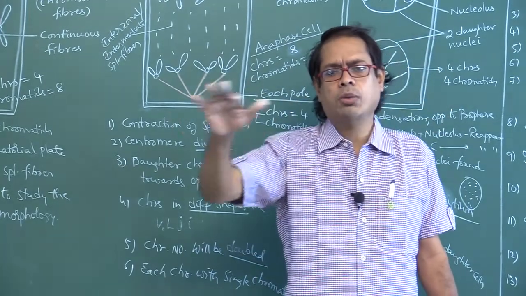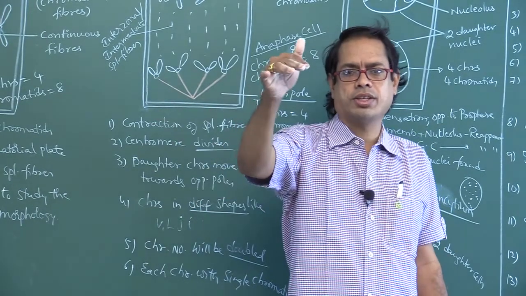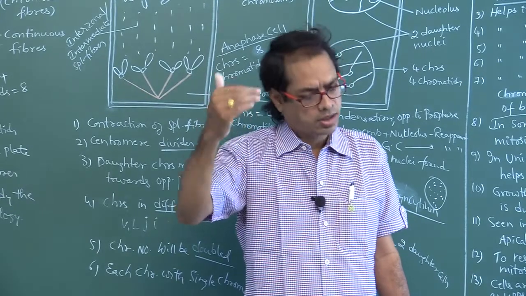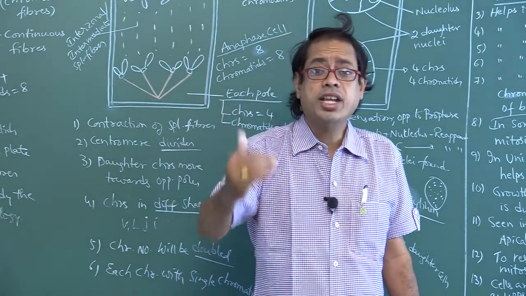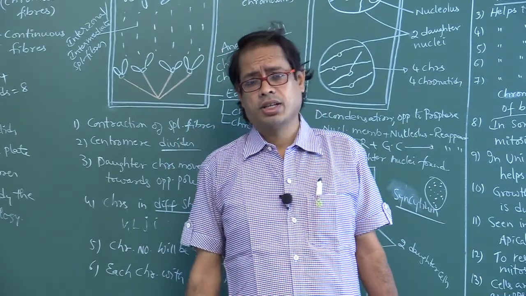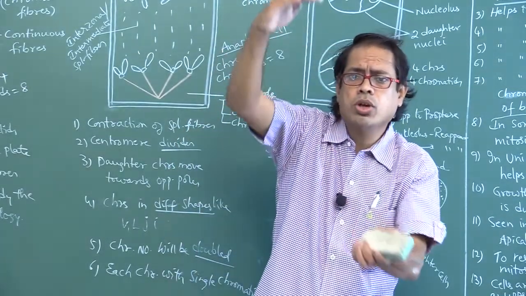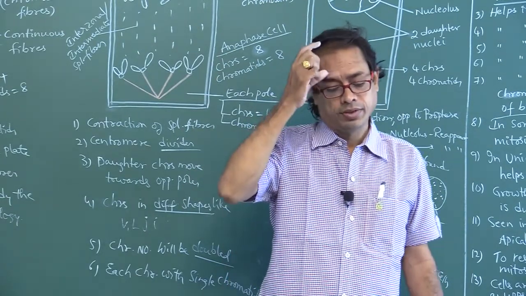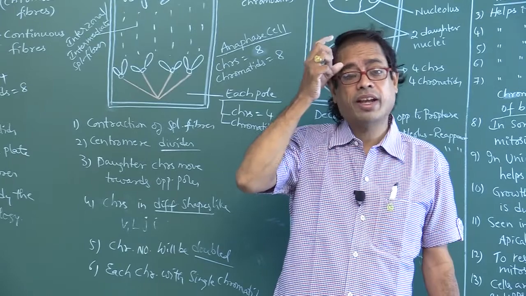Chromosomes come to the equatorial plate in metaphase. Initiation of spindle fibers occurs in prophase. Centrioles begin to move towards opposite poles in prophase.